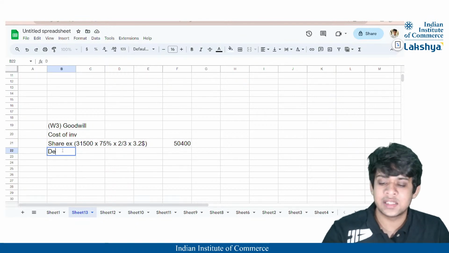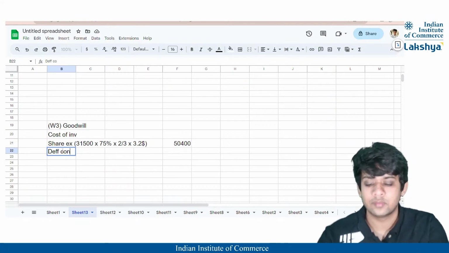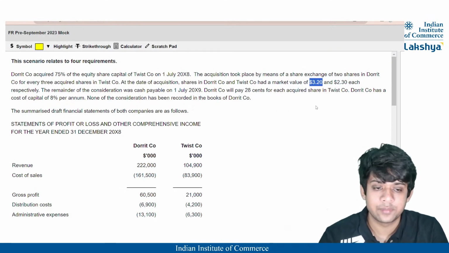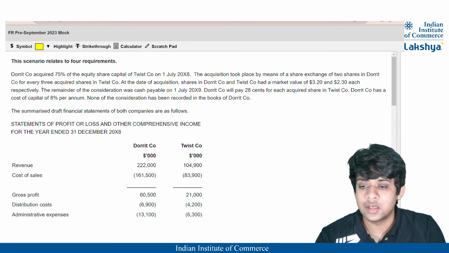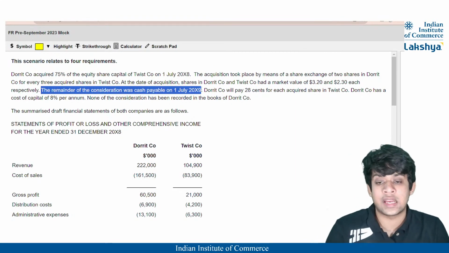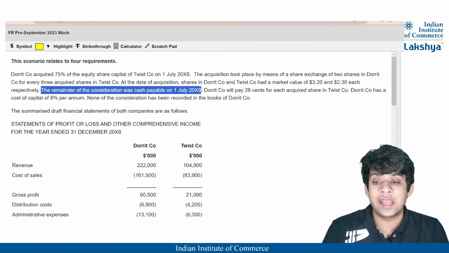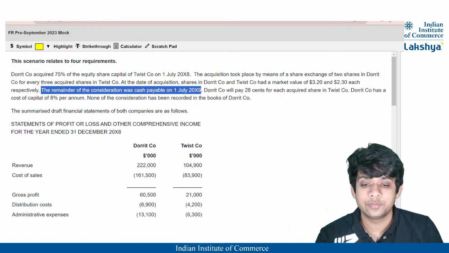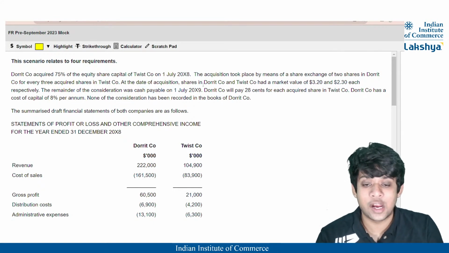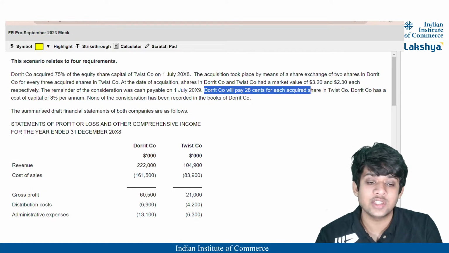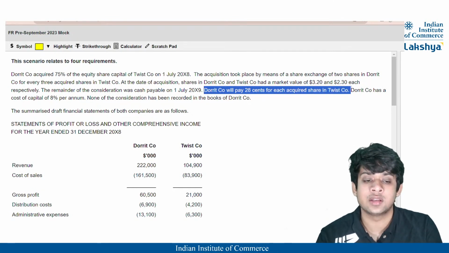Then I guess there is also a deferred consideration here. The remainder of the consideration was cash payable on 1st July 2009. So that means we are going to pay certain cash after a year. Dorrit company is going to pay 28 cents for each acquired share in Twist company, right?